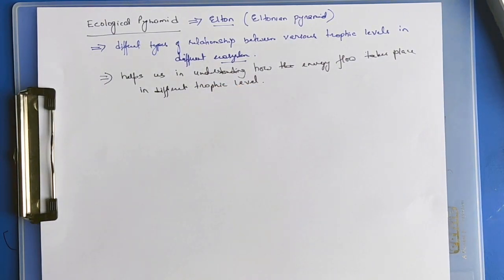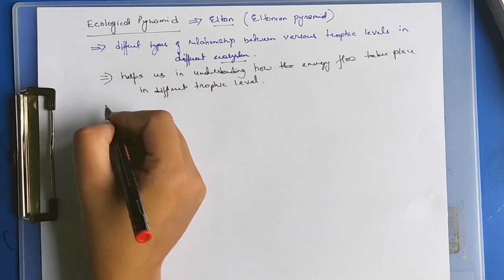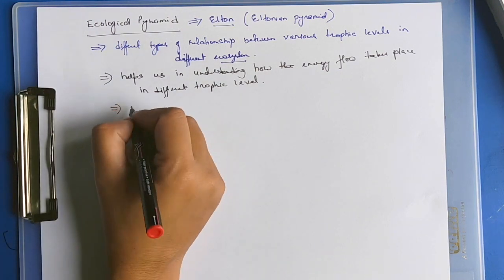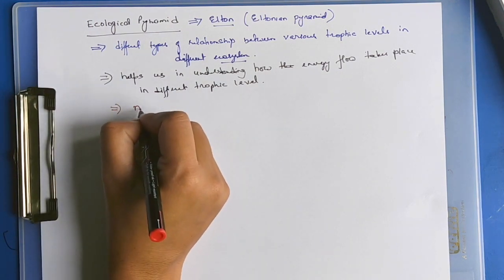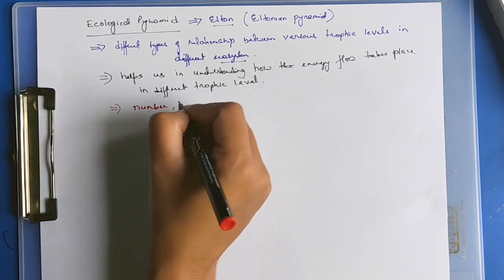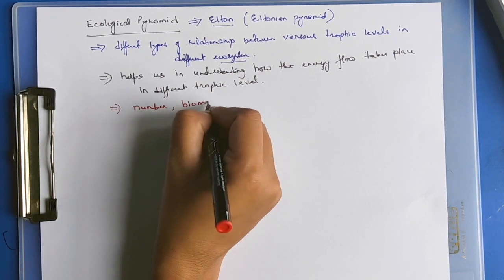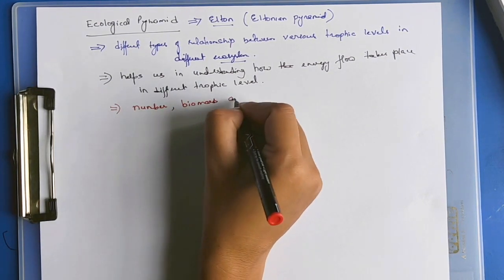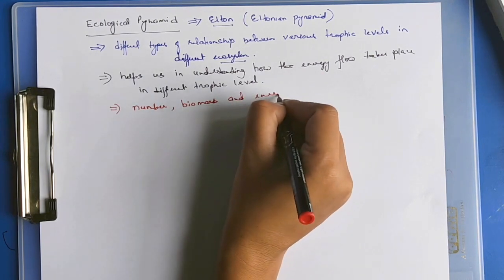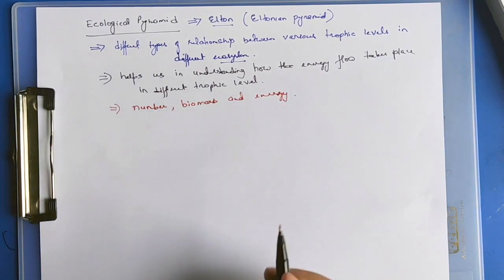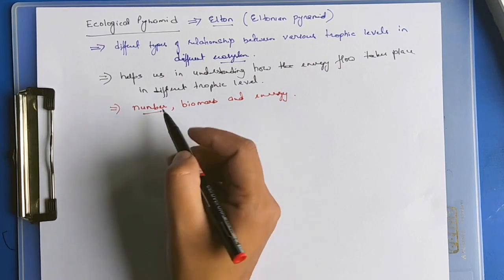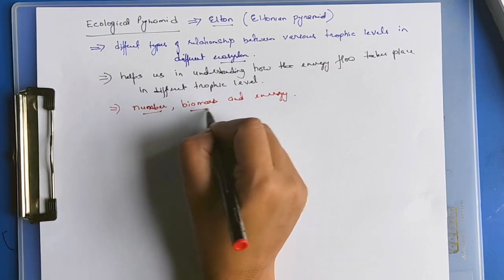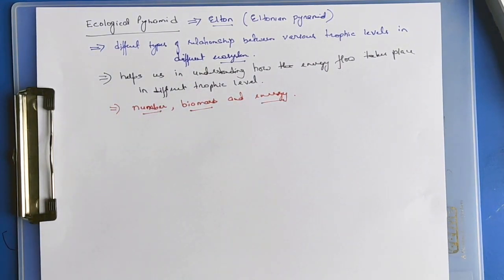The ecological pyramid is based on three important components: it is based on number, on biomass, and lastly on energy. Pyramids of number, pyramids of biomass, and pyramids of energy.